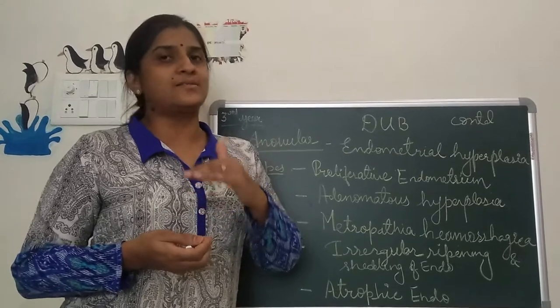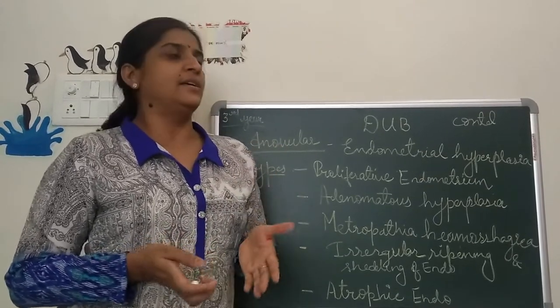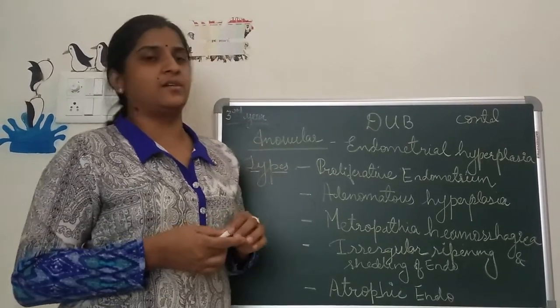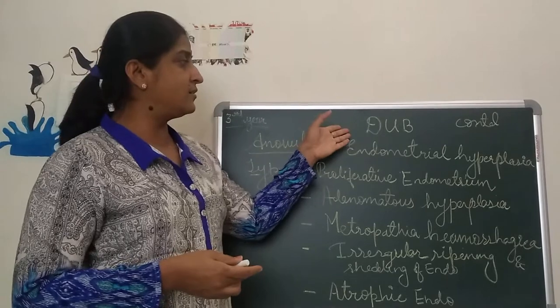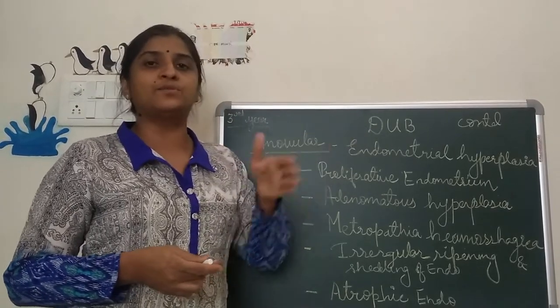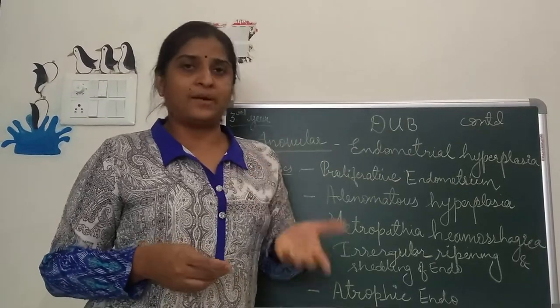This is one subheading under abnormal uterine bleeding. So if there is no cause, we have to search for what the cause is. For that, first of all, we will see the presenting symptoms. A woman who is having DUB will come to you with the symptoms of menorrhagia or metrorrhagia.